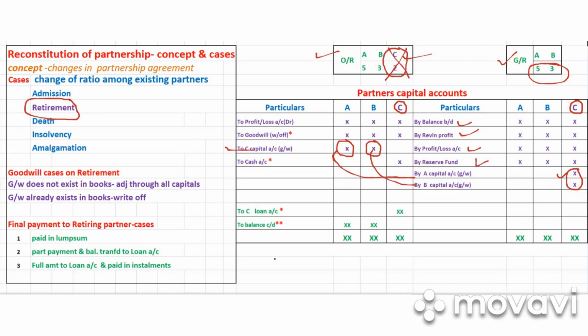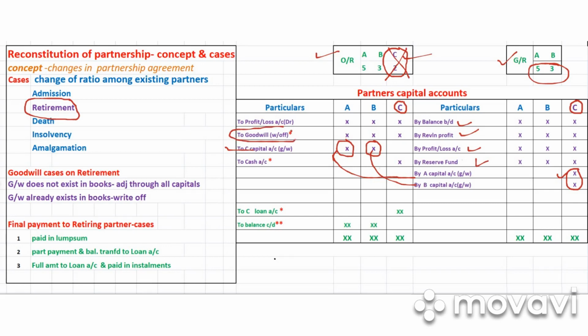Now another important concept: if goodwill is already appearing in the books of accounts, if it is given in the balance sheet, that is existing goodwill. So what to do with existing goodwill? In the last class also I made it very clear, if there is existing goodwill, you simply write it off. Write off the goodwill among all the partners in the old ratio. You can see this on the debit side of all the three partners.